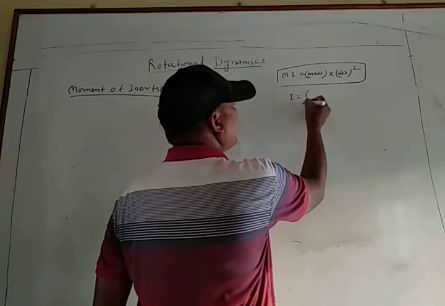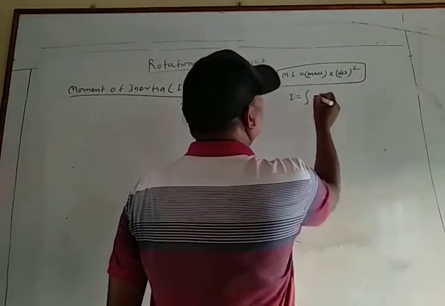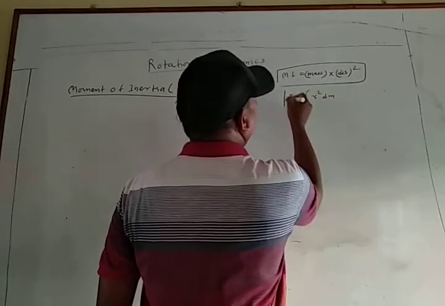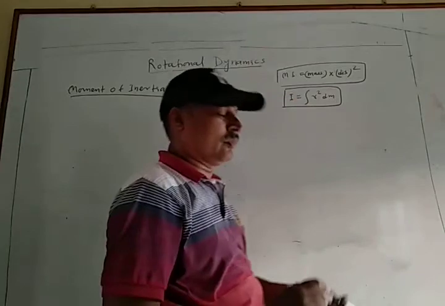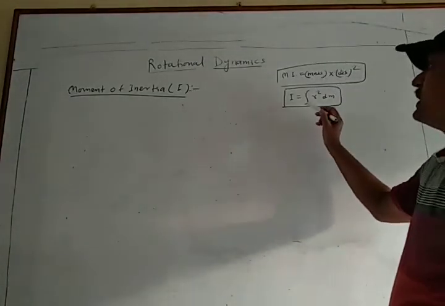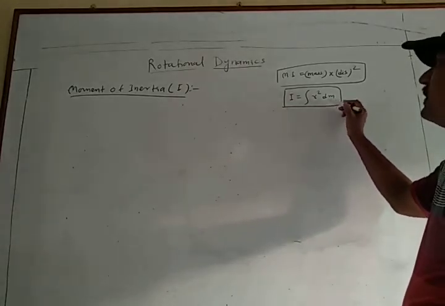Total moment of inertia equal to integration of r square dm. The total moment of inertia of the object is equal to the integral of r square dm.